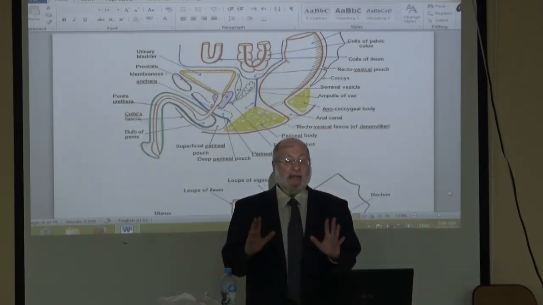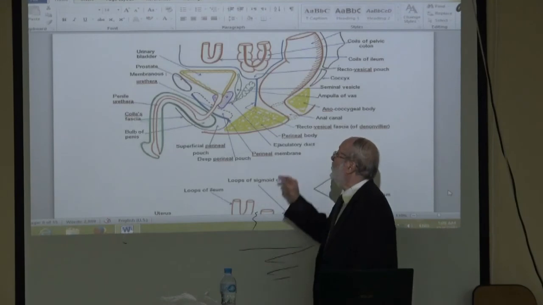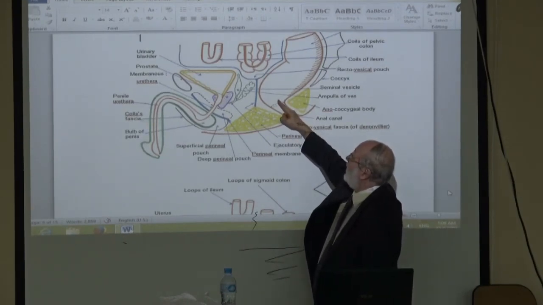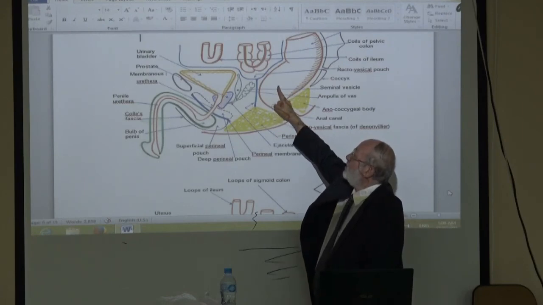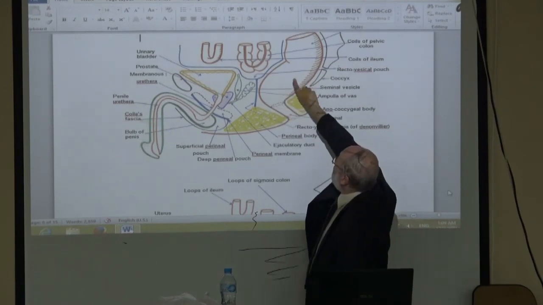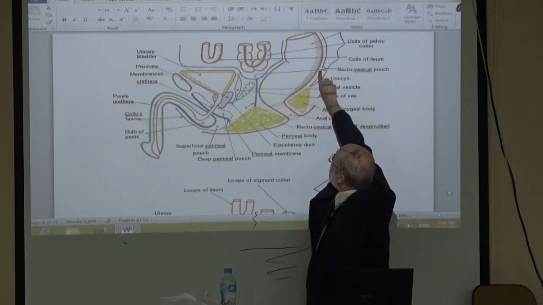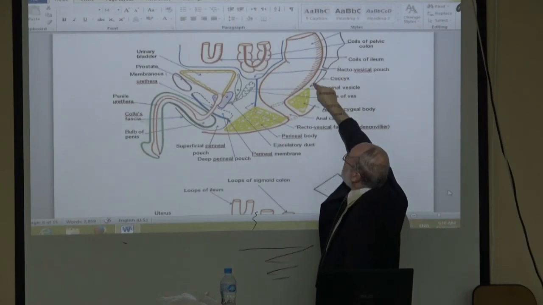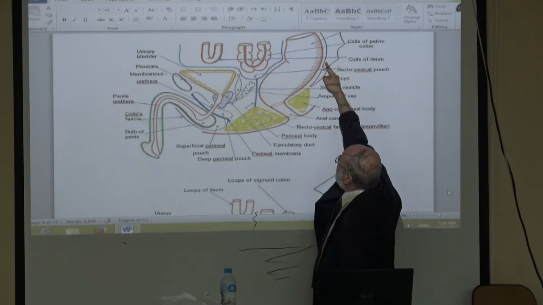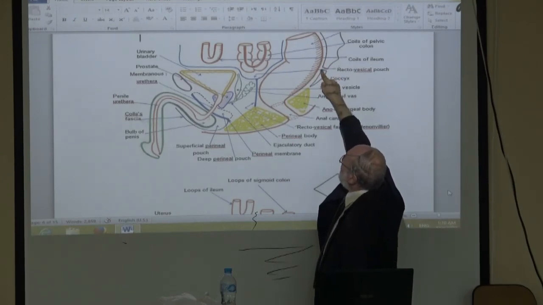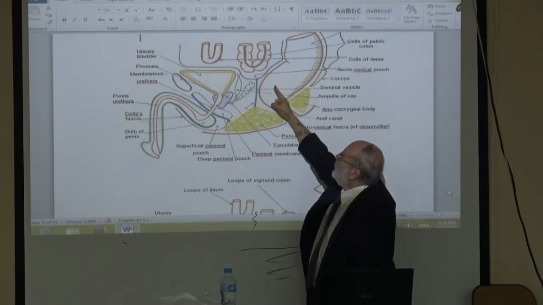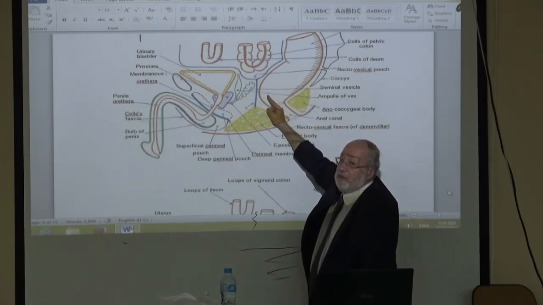In PR examination, if you introduce your finger in the anal canal and lower part of the rectum, what do you feel? Normally in male and in female, you palpate posteriorly the concavity of the sacrum, the pelvic surface of the sacrum, and the pelvic surface of the coccyx. Anteriorly in male, what do you palpate?